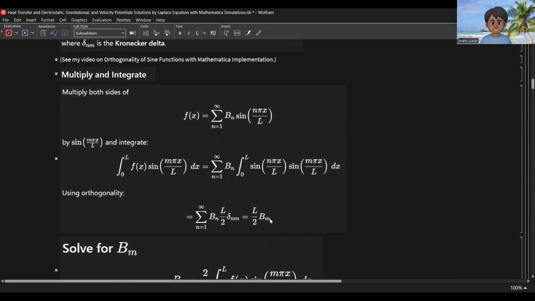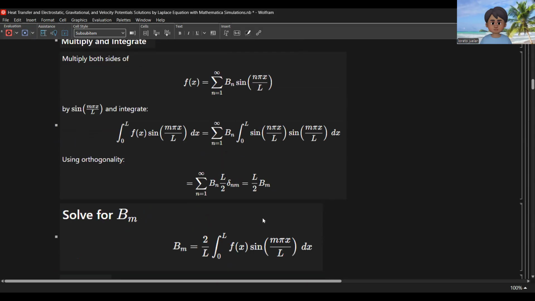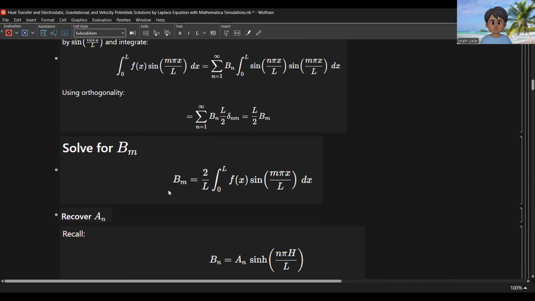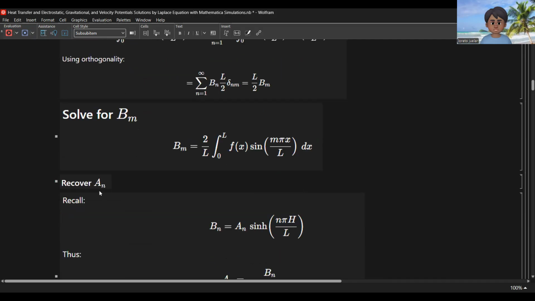If m is equal to n, this becomes 1. So solve for b sub m: b sub m is equal to 2 over L times the integral of f of x times sine of n pi x over L dx. Now recover e sub n.